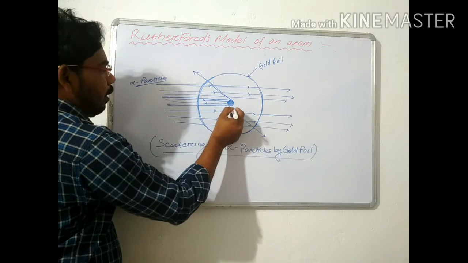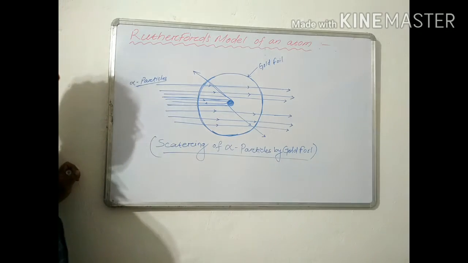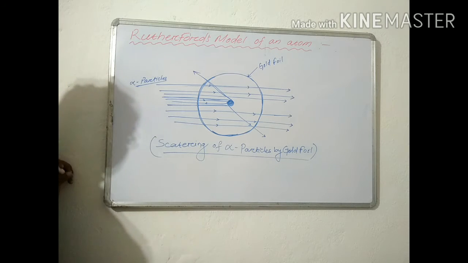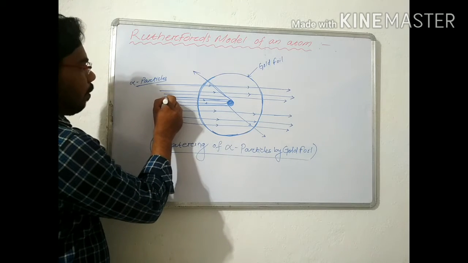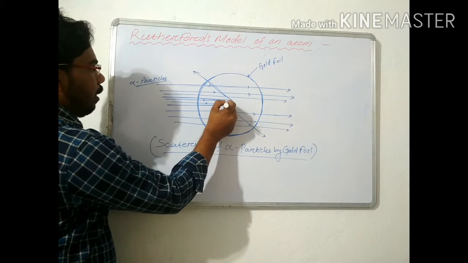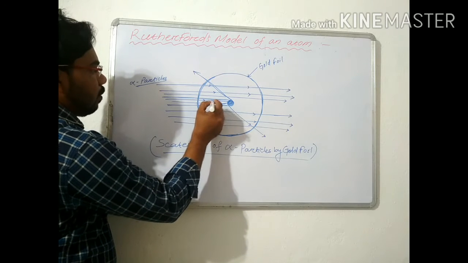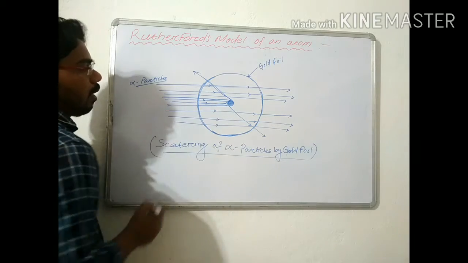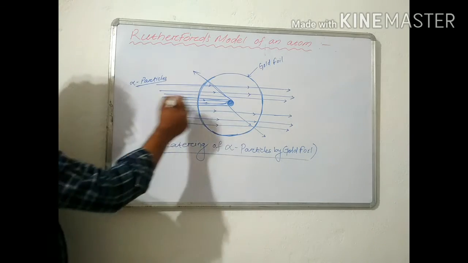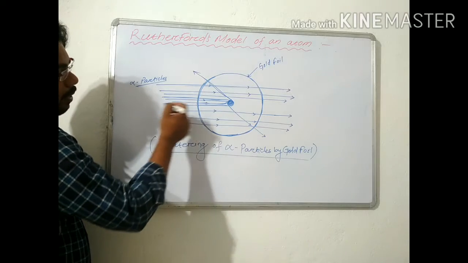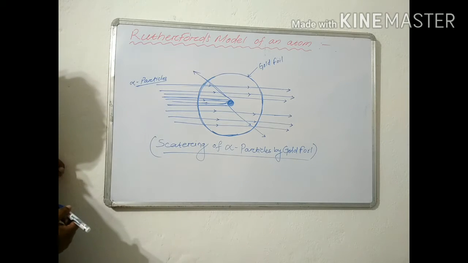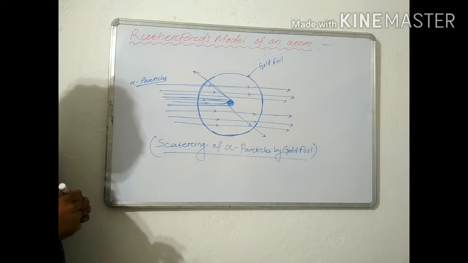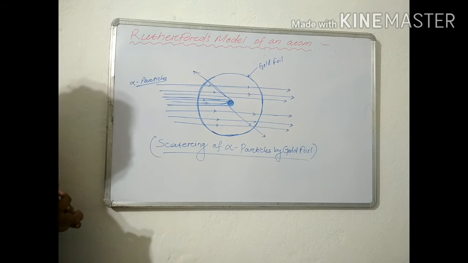The third observation: out of nearly 12,000 alpha particles, surprisingly only one rebounded, or came back. This is the observation of the Rutherford experiment.